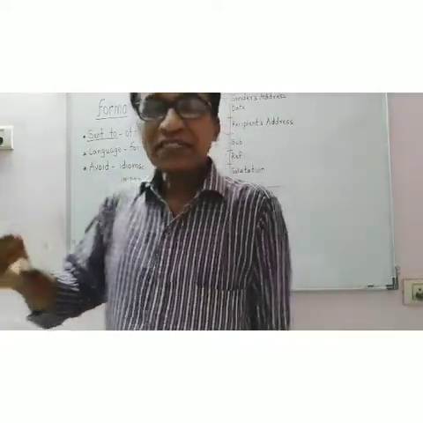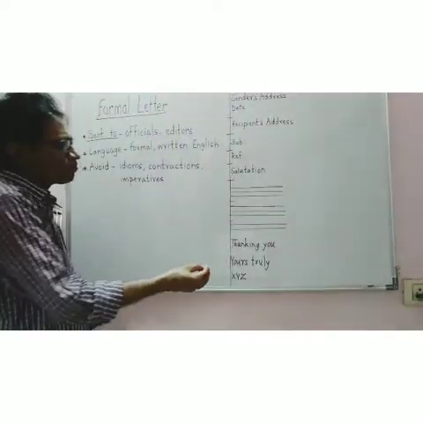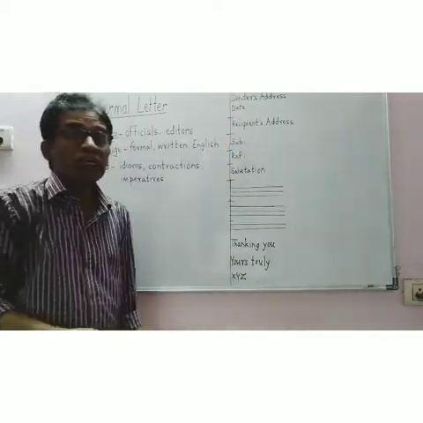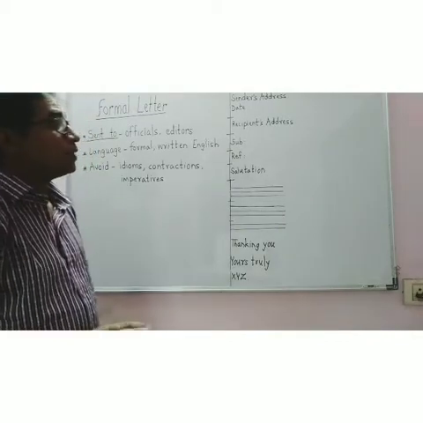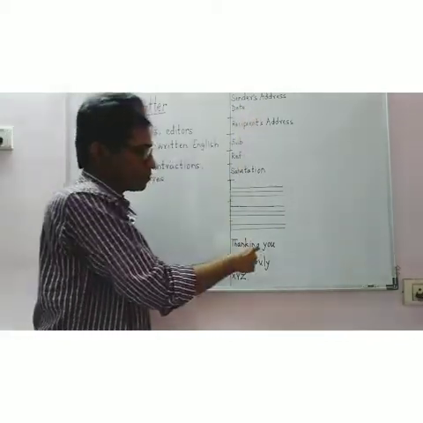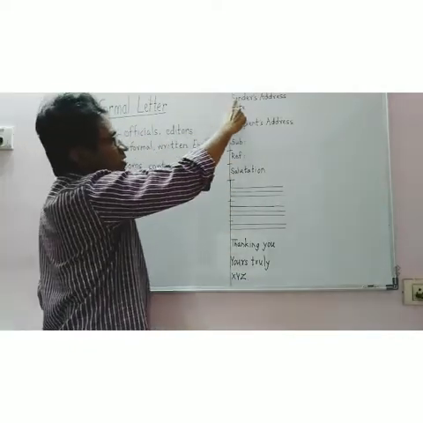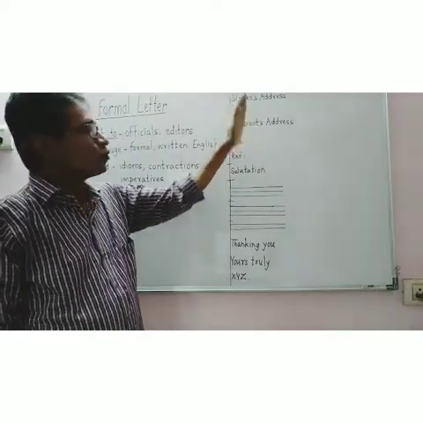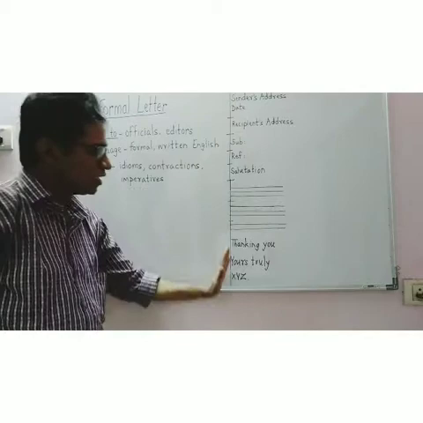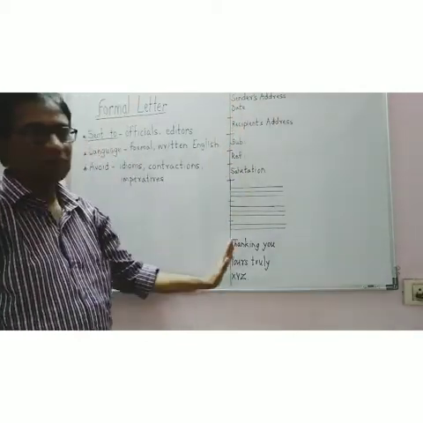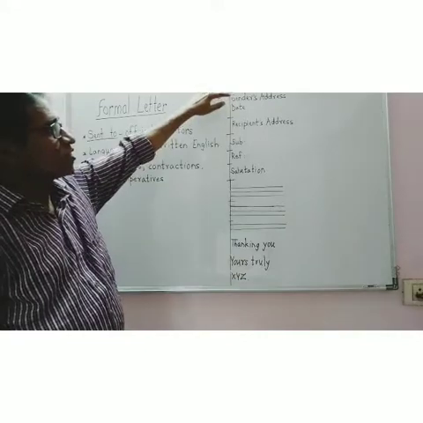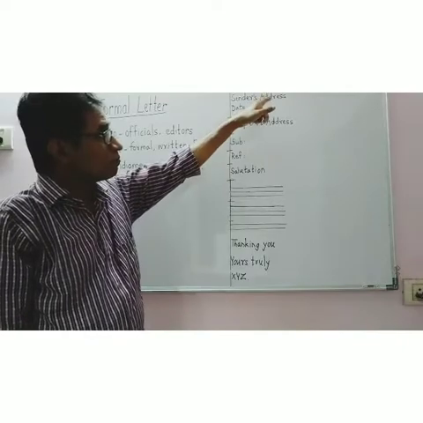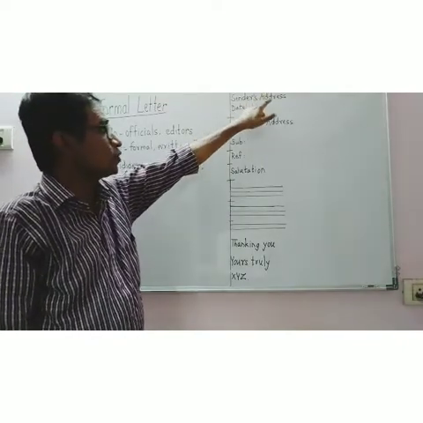Now let us have a little information about how a job letter, or an application for a job, can be written. In the beginning, just to the left, this is block style of letter, so all the things will have left alignment. First, the sender's address, means your address, the person who wants to send the job application, and then date.